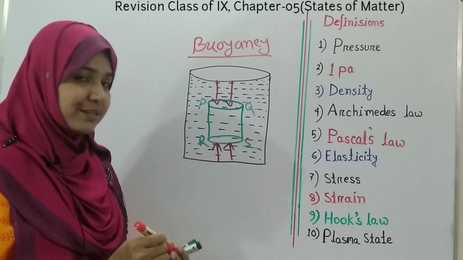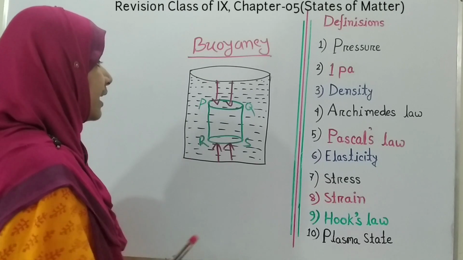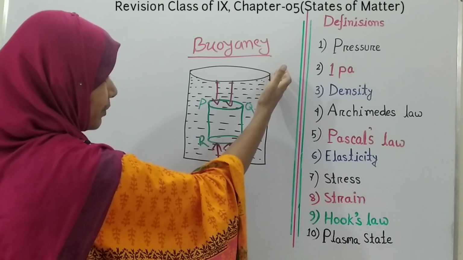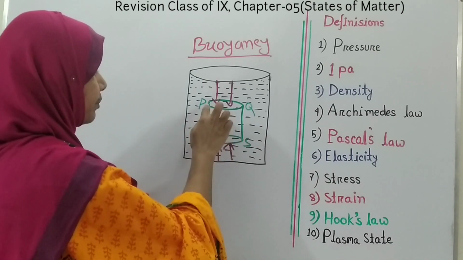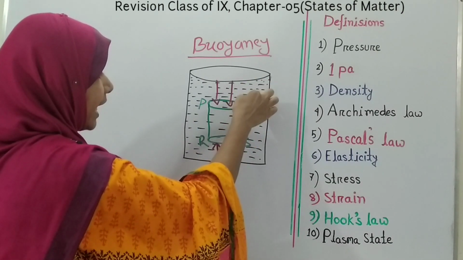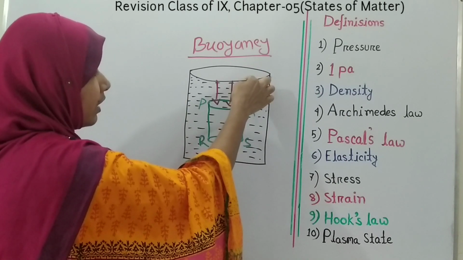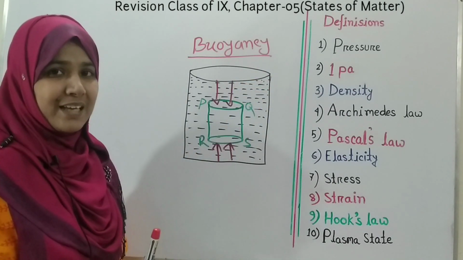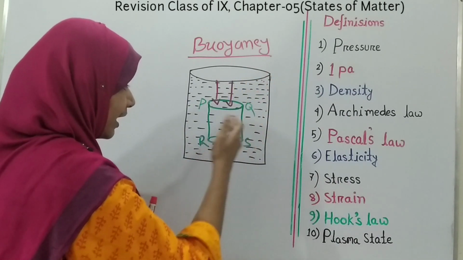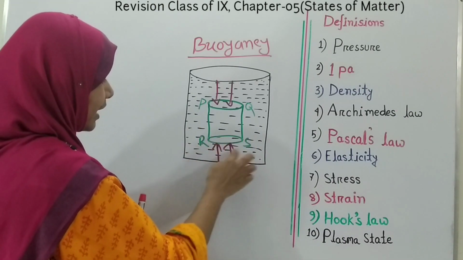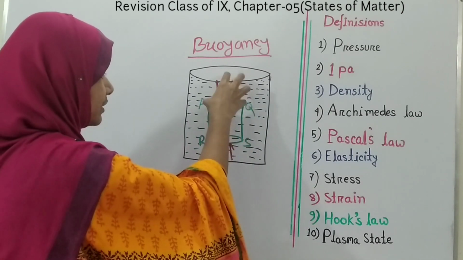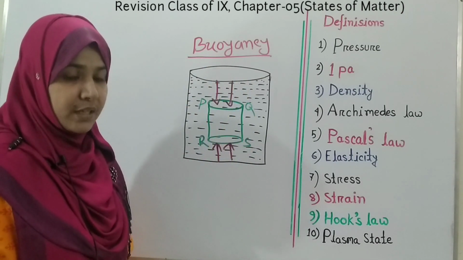Why upward resultant force? As you know that the pressure depends on the height, and you can see that the height of the PQ surface from the liquid surface is less than the height of the RS surface. So the force exerted on the RS surface is greater than the force exerted on the PQ surface.